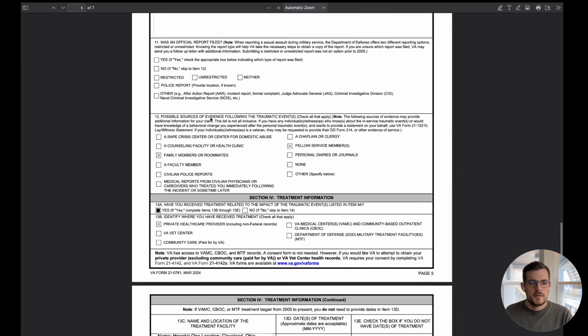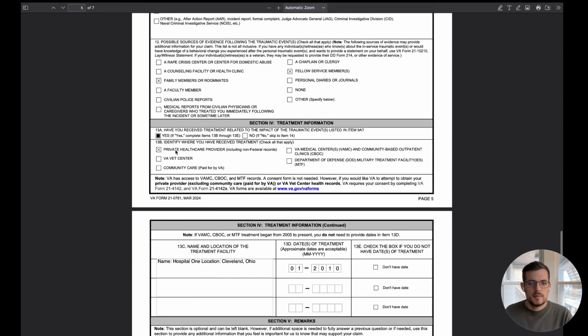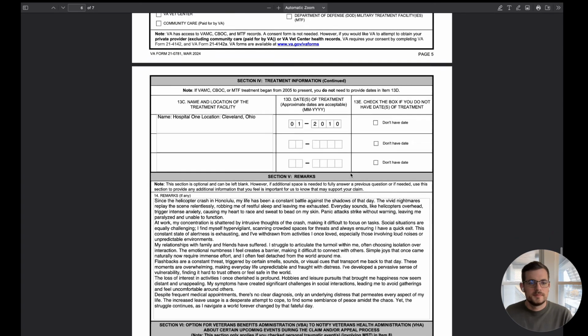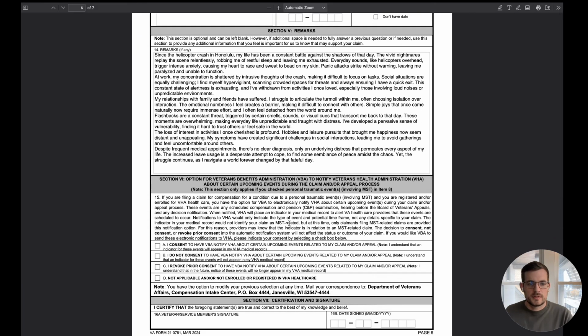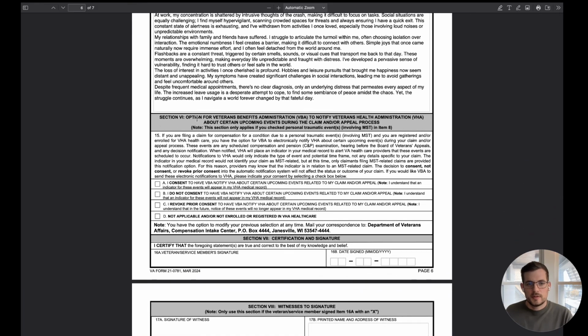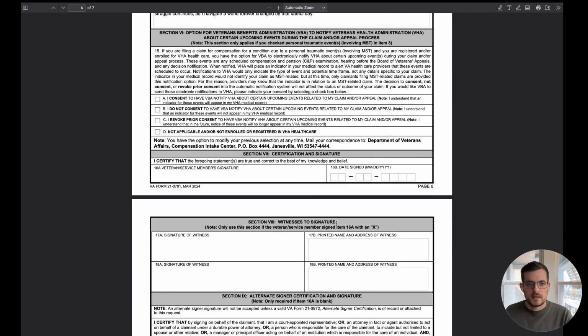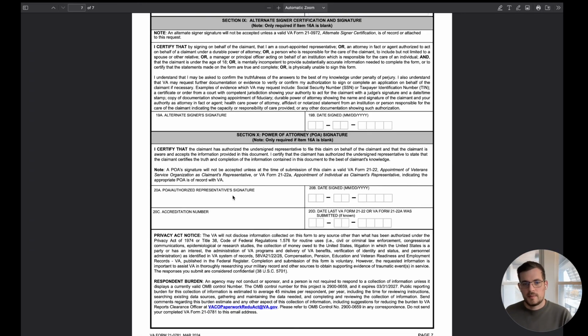We said there's no report filed, so that's good. Family members, service members, awesome. Yep. Private healthcare, perfect. And this is where the location is. This is the dates of the treatment. And again, here is your remarks section right here. At that point, you're pretty much just going through, do you consent, all this other stuff, sign, date. And again, you can send this over to the VA at that point. Okay, so it's just that easy.